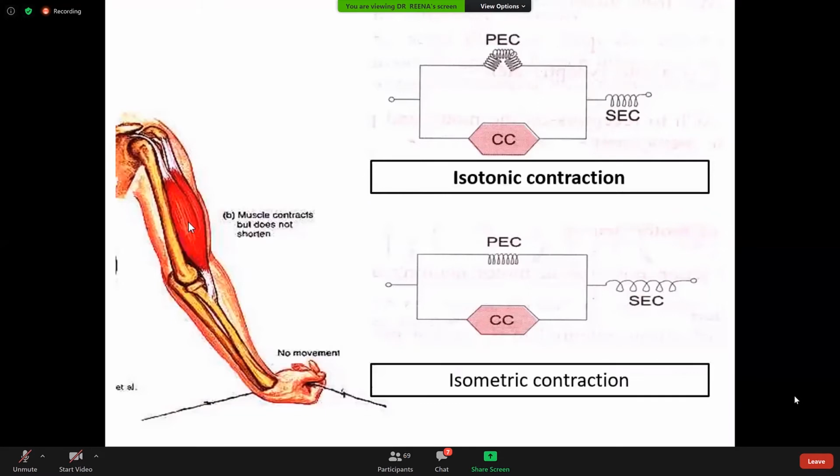The tension developed in the muscle is directly proportional to the number of cross bridges formed during muscle contraction.